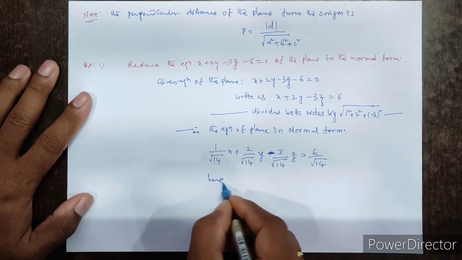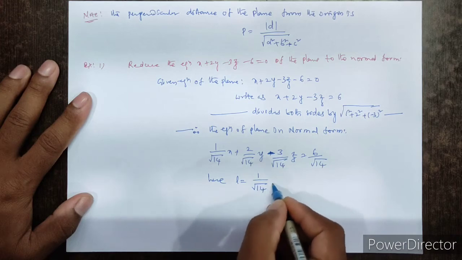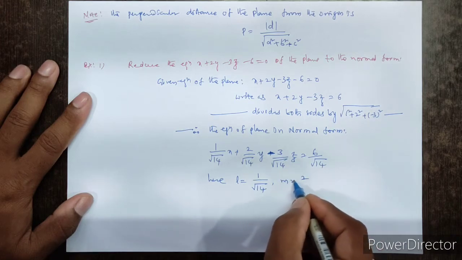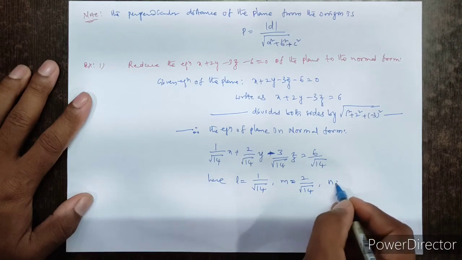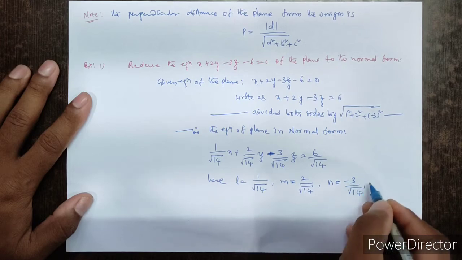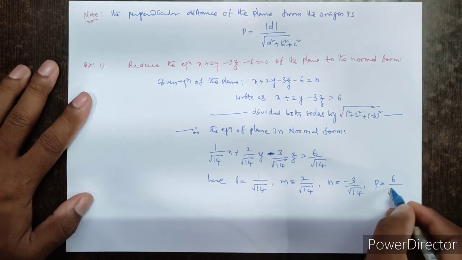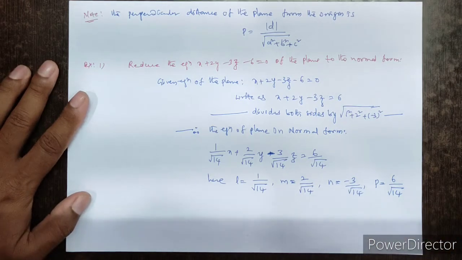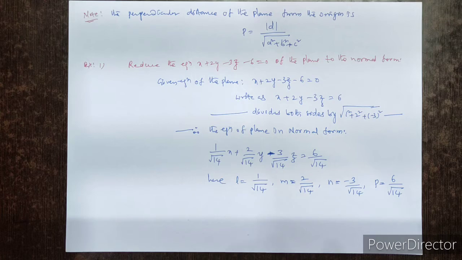Here L equal to 1 by root 14, m equal to 2 by root 14 and n equal to minus 3 by root 14, and perpendicular distance is p equal to 6 by root 14. So like this we reduce general form of equation of plane to the normal form.